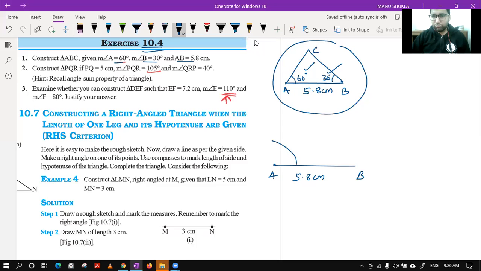Okay. See, for 60 degrees, you will make an arc like this. Then, without changing the radius, you will take the first arc to draw an angle of 60 degrees. After this, for this angle B, that is 30 degrees, you will draw the same thing with the compass, 60, and then you will bisect these two.